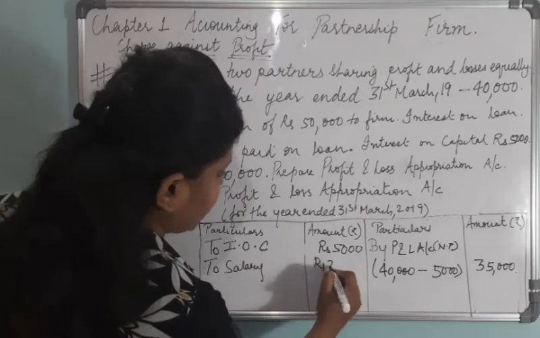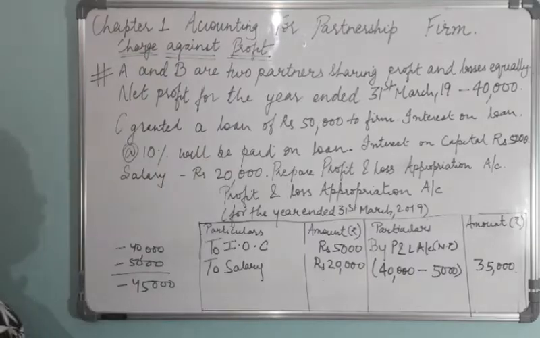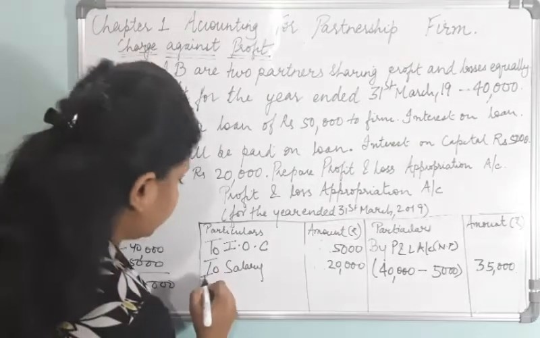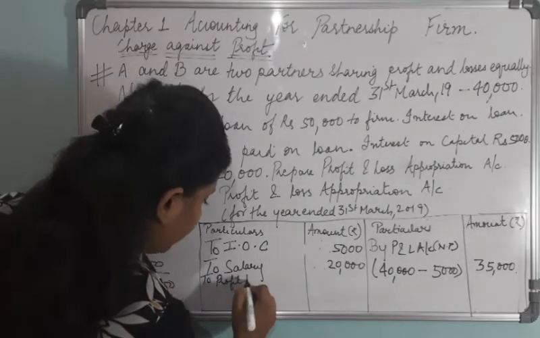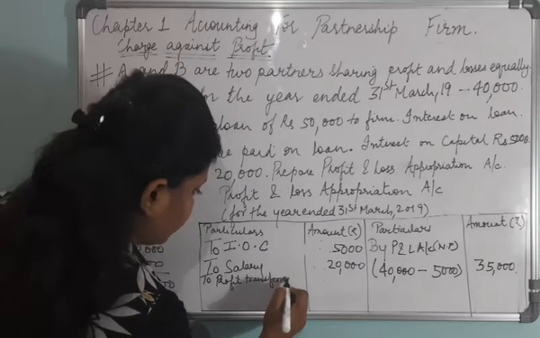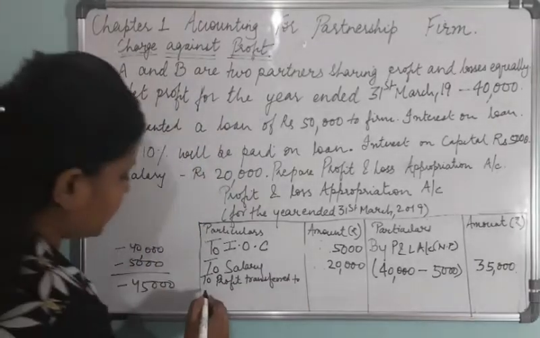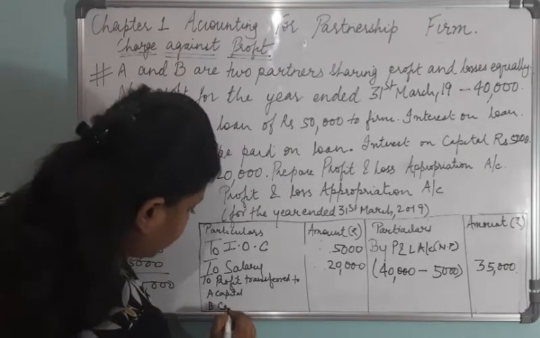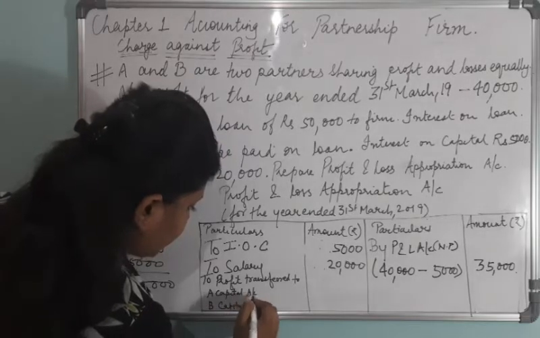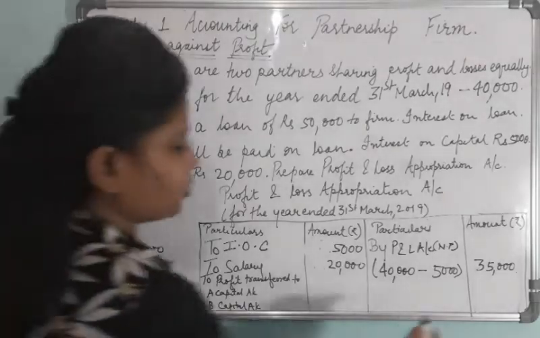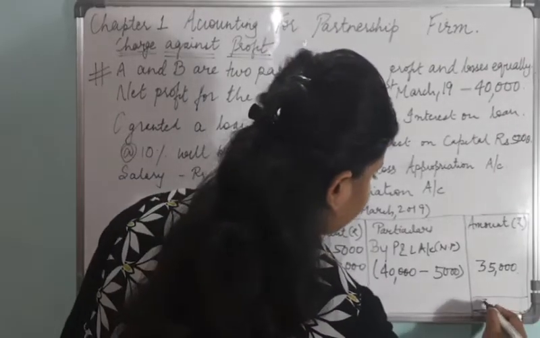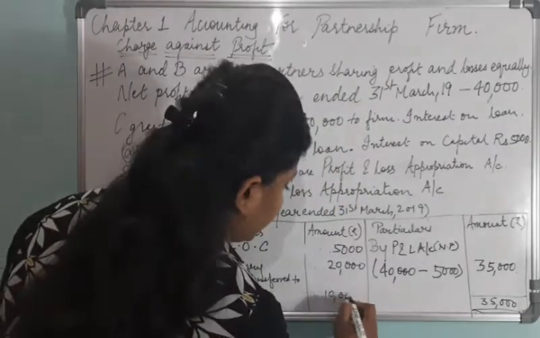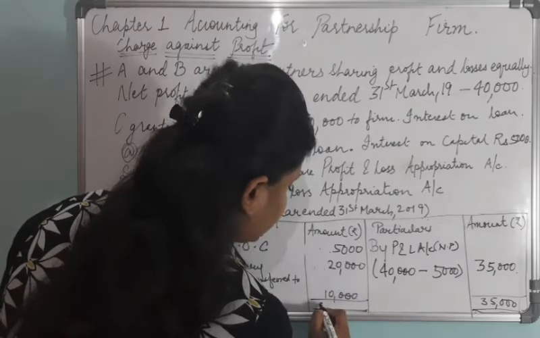Salary rupees 20,000. Next, there is no other item. Then we'll calculate the profit to be transferred to. What it means? There are two partners, A and B, capital or current account. The total amount this side is 35,000 and this side is 25,000. So, our profit would have been rupees 10,000.